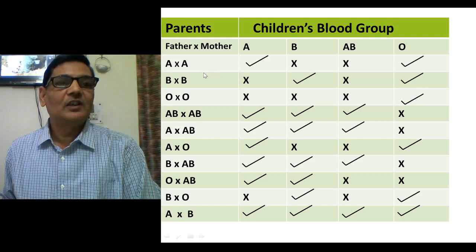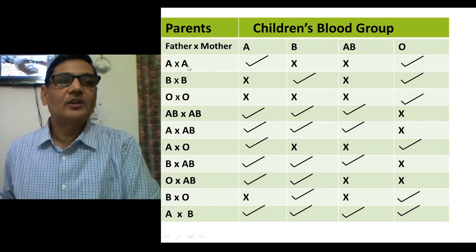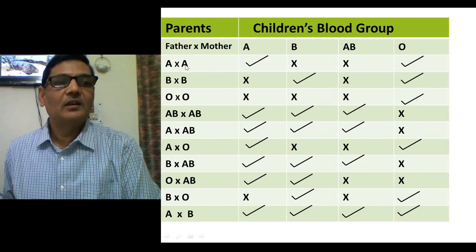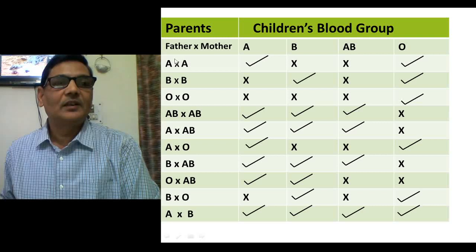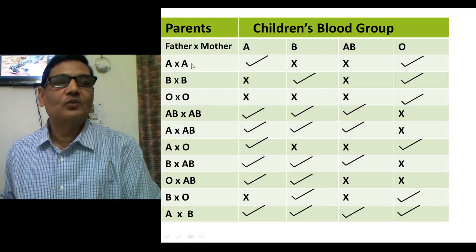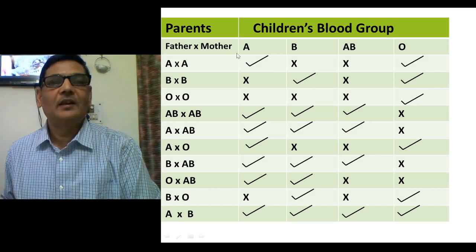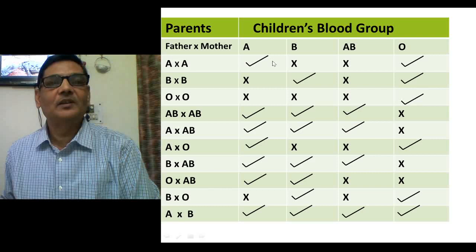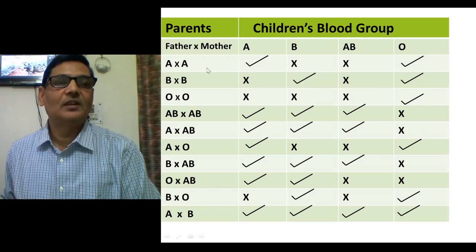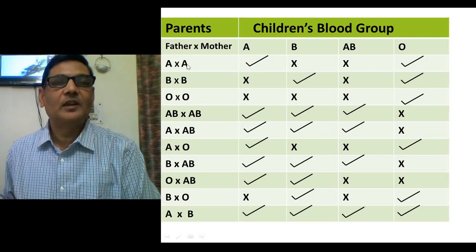Besides these things, I would also like to add that you can see, in case they are heterozygous, what would be the possibility of getting blood group A and getting blood group O? What would be the possibility of other types? For other types, you can say that that will not be possible at all.